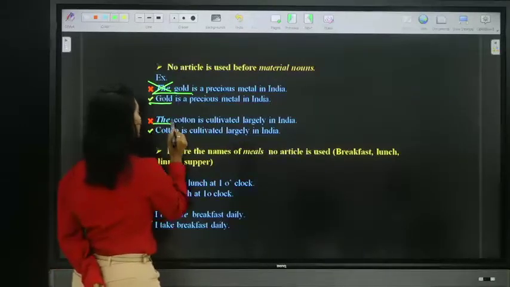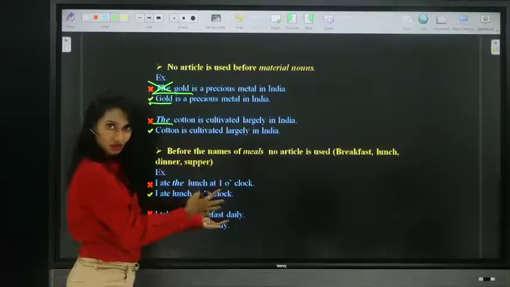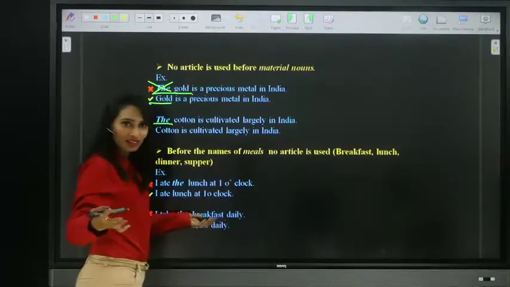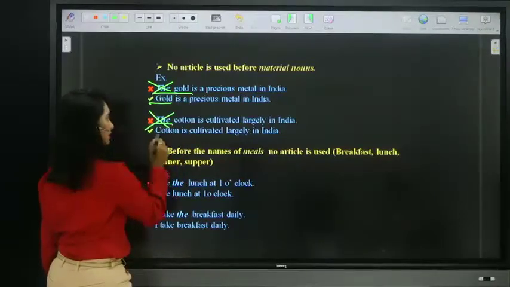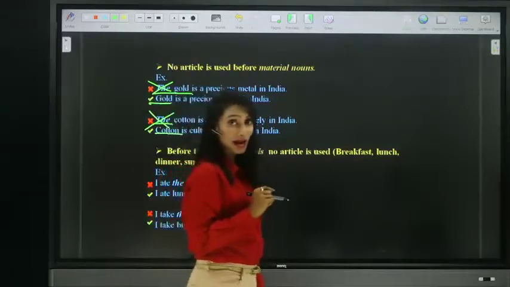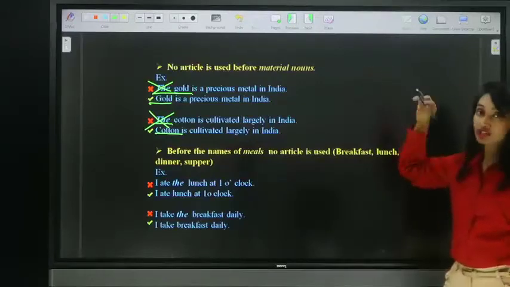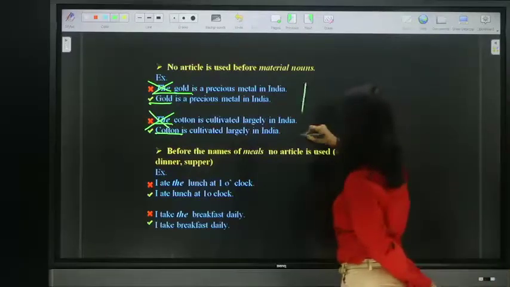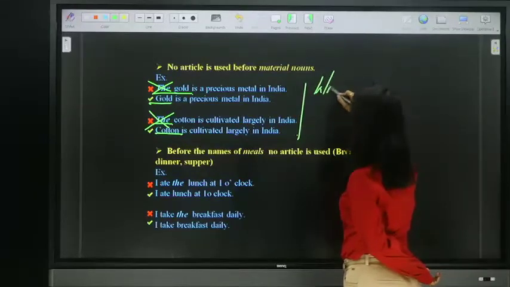The cotton is cultivated largely in India. Only the cotton, this cotton, not that cotton, any cotton. So do not use unnecessarily. Cotton is cultivated largely in India. However, let me remind you, we can use definite article the before material nouns when we specify, when we particularize. So let me remind you the same example.